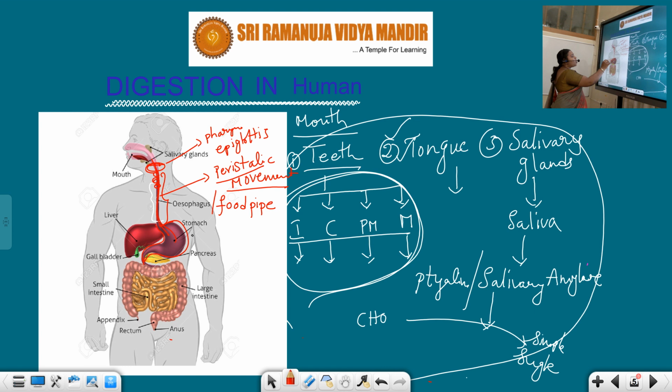These cells secrete HCl and gastric juice. HCl means hydrochloric acid, and this gastric juice consists of some gastric enzymes.